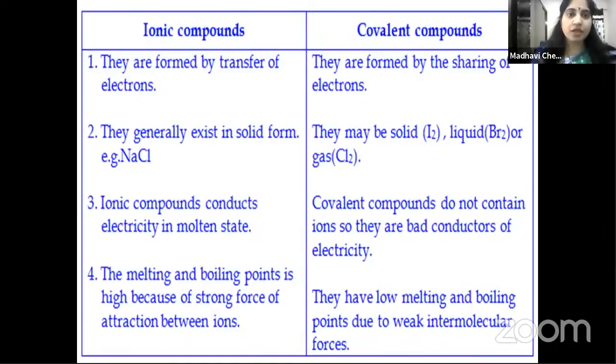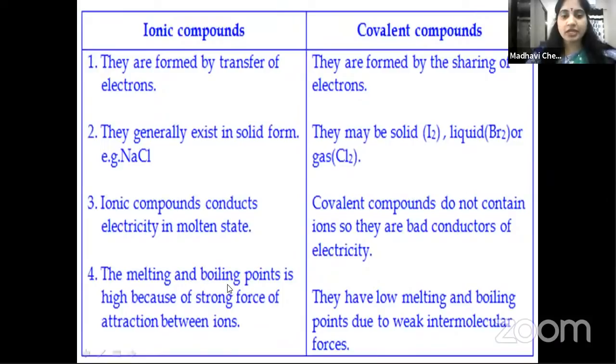So what are the differences between ionic and covalent compounds? Again, I'm repeating. Ionic compounds are formed by the transfer of electrons. Covalent compounds are formed by the sharing of electrons. Ionic compounds exist in solid form at room temperature, whereas covalent compounds may be solids, liquids, or gases. Ionic compounds conduct electricity in molten state because they provide free ions, whereas covalent compounds will not conduct electricity. They are bad conductors because they do not have free ions.